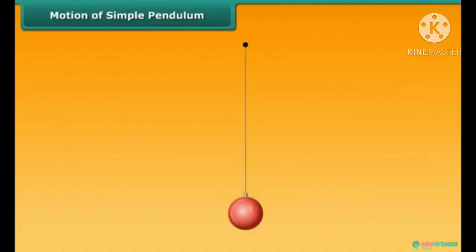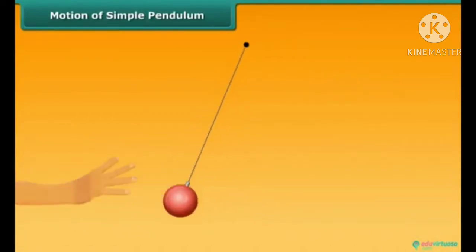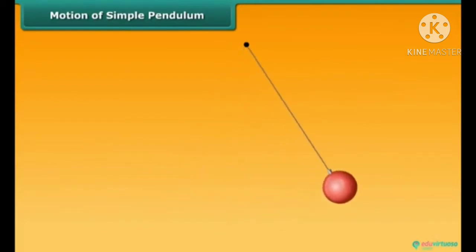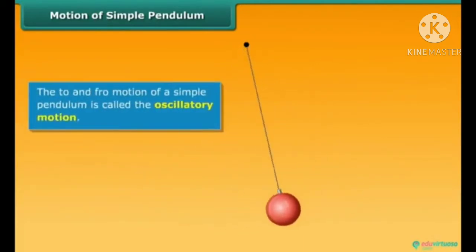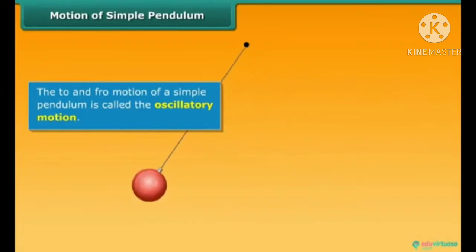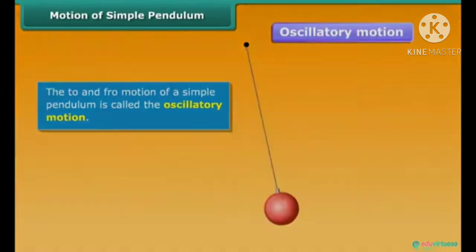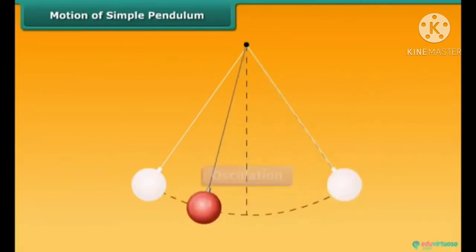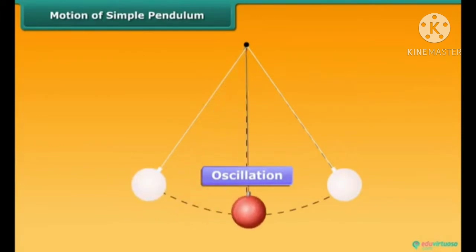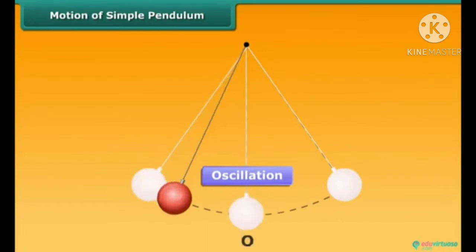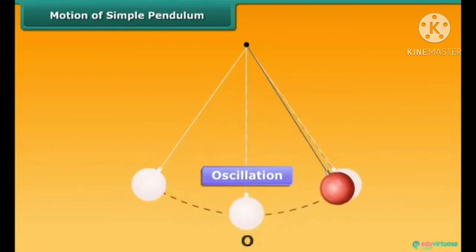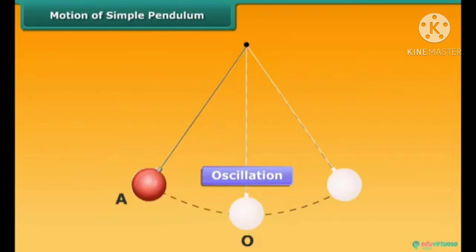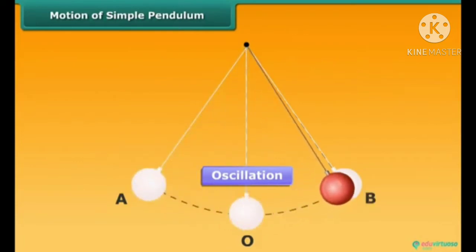Suppose the bob of a simple pendulum is in equilibrium. If we now take it to one side, left or right, and release it, it begins to move to and fro. This to and fro motion of a simple pendulum is called the oscillatory motion. One full to and fro motion of the pendulum is called an oscillation. The pendulum completes one oscillation when its bob, starting from its equilibrium position O, moves to one extreme position A, from there to the other extreme position B, and then back to O.